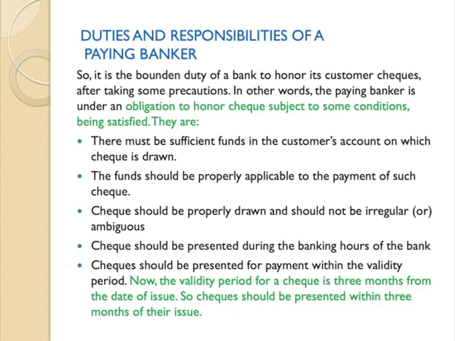Third, check should be properly drawn and should not be irregular or ambiguous. I cannot tell pay to Mr. X or Mr. Y or Mr. Z. It should be clear, pay to Mr. X rupees 10,000. I cannot write on the check pay to Mr. X or Mr. Y or Mr. Z. It should not be irregular, it should not be ambiguous.